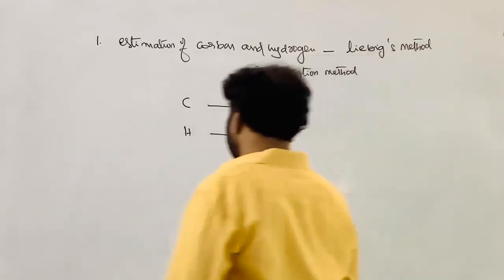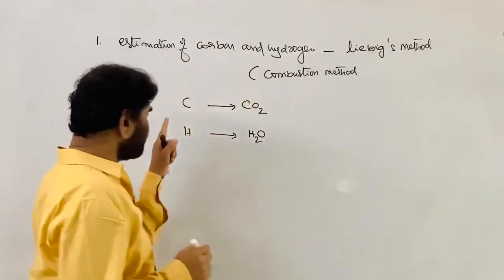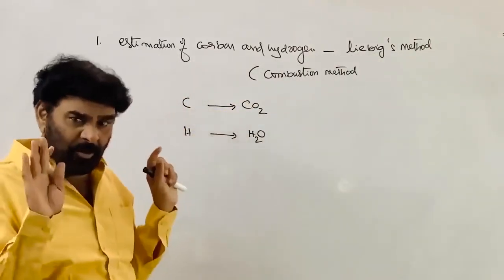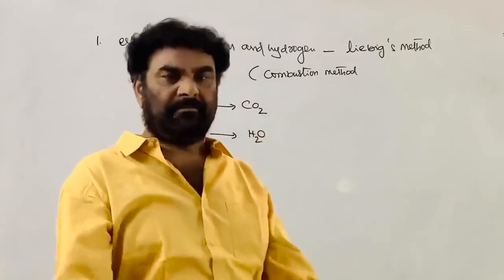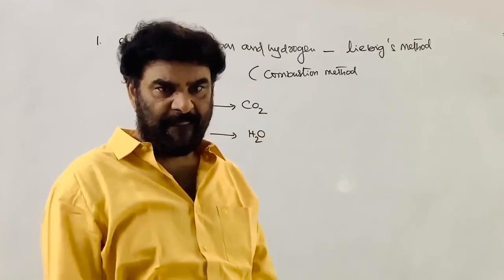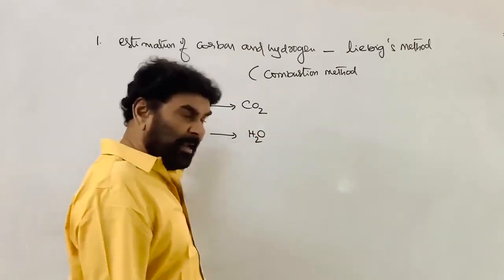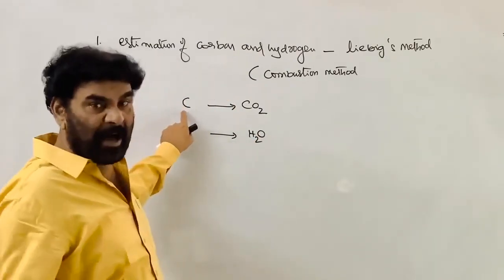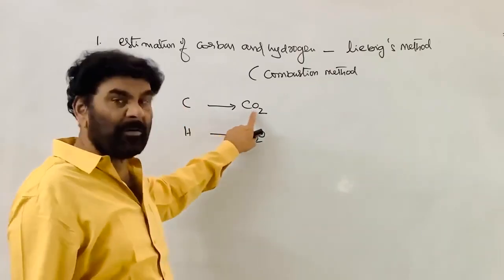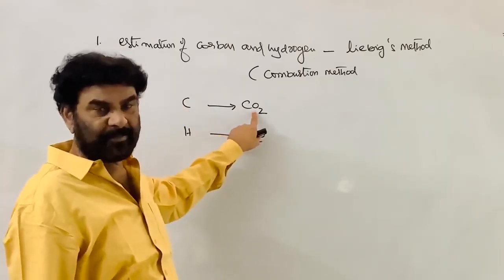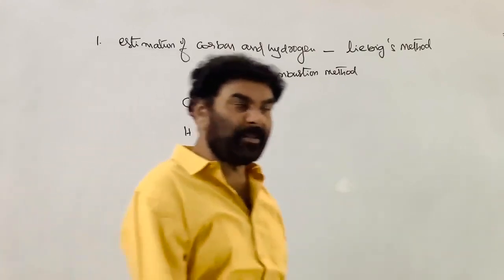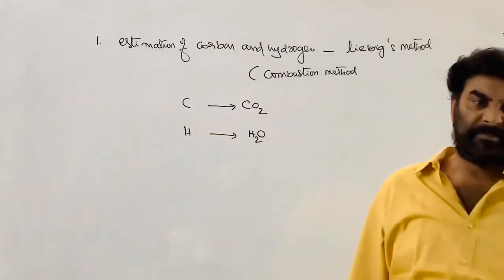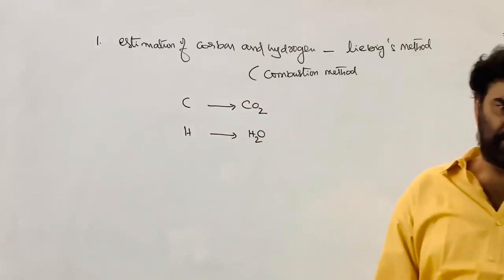So in Liebig's method, a known mass of the given organic compound is burnt, and during the burning, the carbon part of the organic compound is converted into carbon dioxide. The hydrogen part of the organic substance is converted into H2O. It's a combustion method.